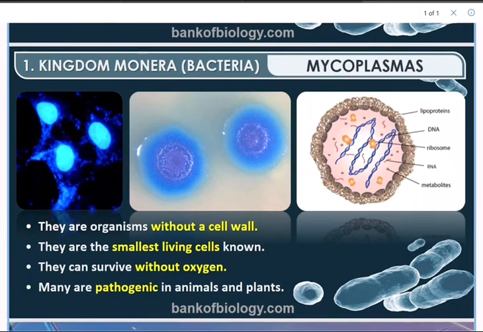Due to the absence of a cell wall, the organisms can keep on changing their shape and are pleomorphic. They keep on changing the shape. The organisms are often called MLOs, meaning mycoplasma-like organisms, or they have another name, PPLOs, that is pleuropneumonia-like organisms. PPLO, I will repeat, pleuropneumonia-like organisms. They form a characteristic colony with a fried egg appearance. That is the characteristic of this.